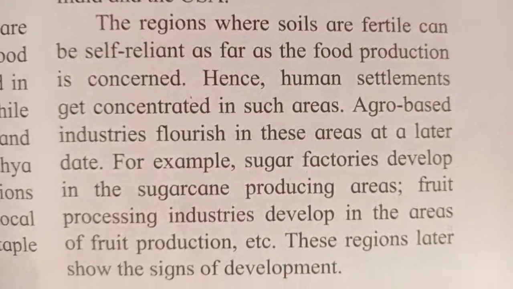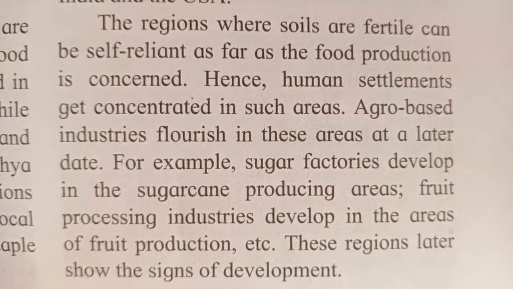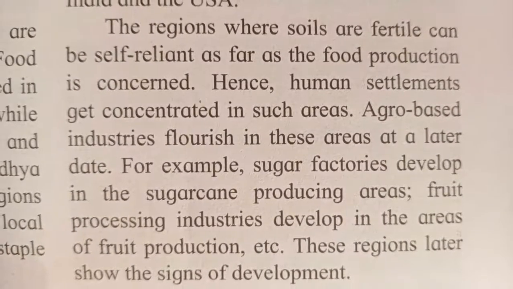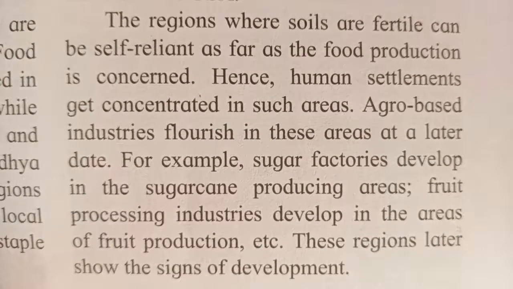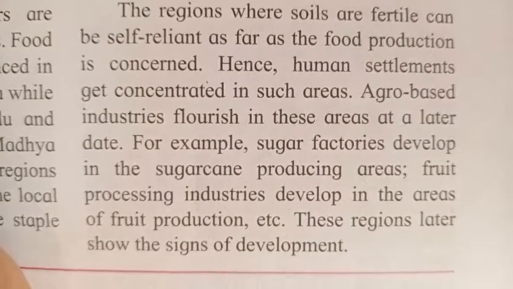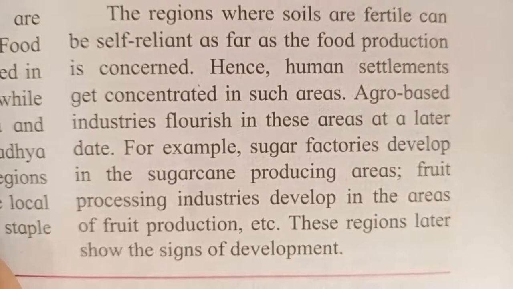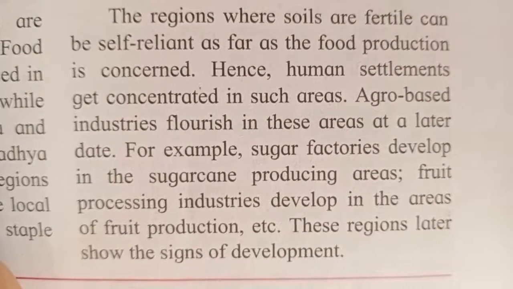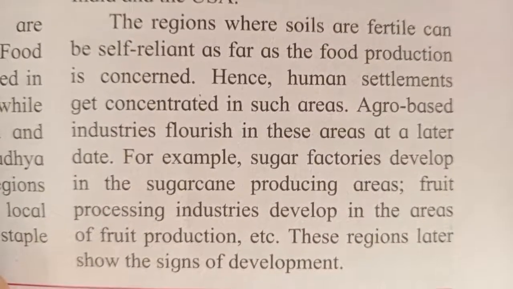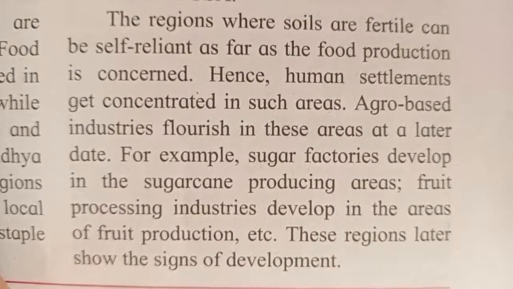Hence, human settlements get concentrated in such areas, and thus what happens? Wherever there is availability of food crops, or wherever there is food available easily, people settle in that area in larger quantity. Agro-based industries flourish in these areas at a later date.